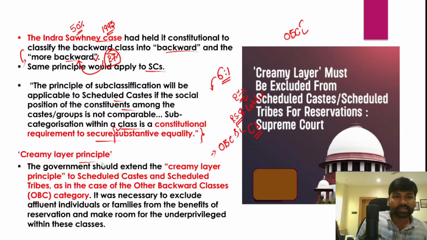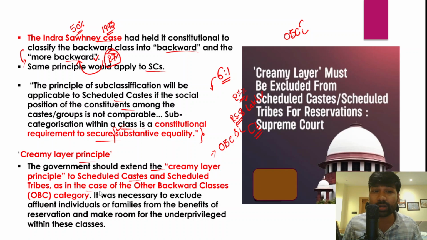So when we talk about this creamy layer principle, the government should extend it to scheduled castes and scheduled tribes also. This is what the Supreme Court has mentioned, that the creamy layer principle should be extended to scheduled castes and even scheduled tribes, along with the other backward classes.